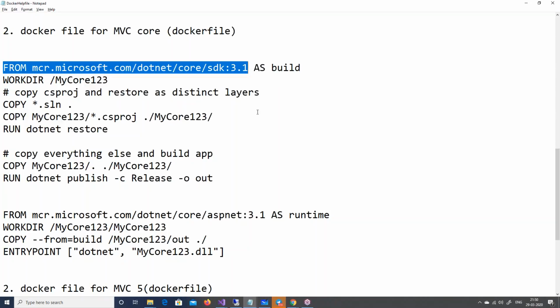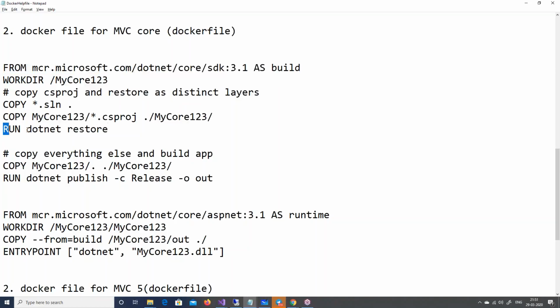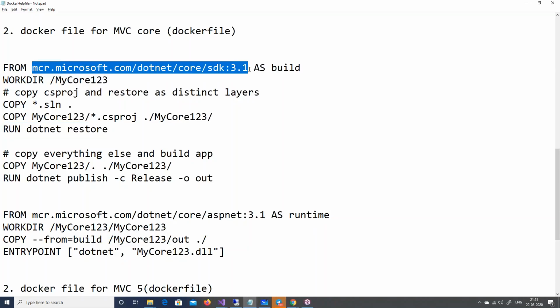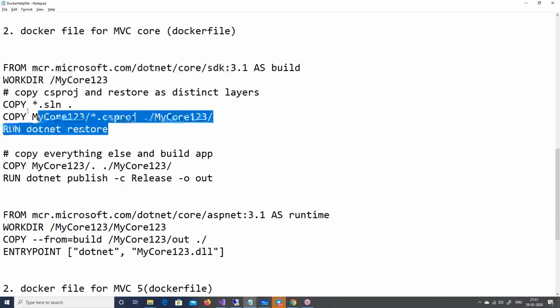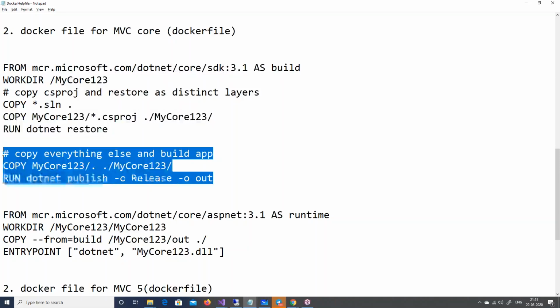But I think most of the images you will get. But you can see a run .NET restore. For this, you should have the knowledge of how the .NET command works, right? So yes, templates mean you will get these downloads properly, but the compiling, zipping, copying, those commands you need to figure out as per your application.